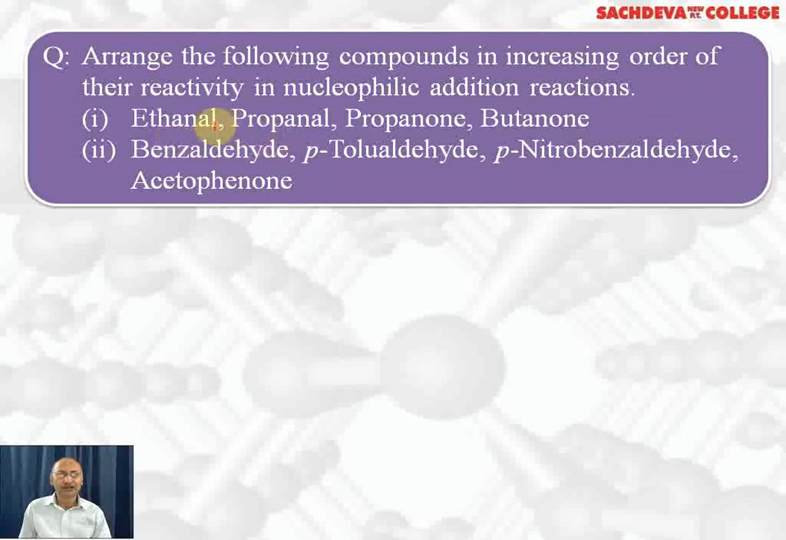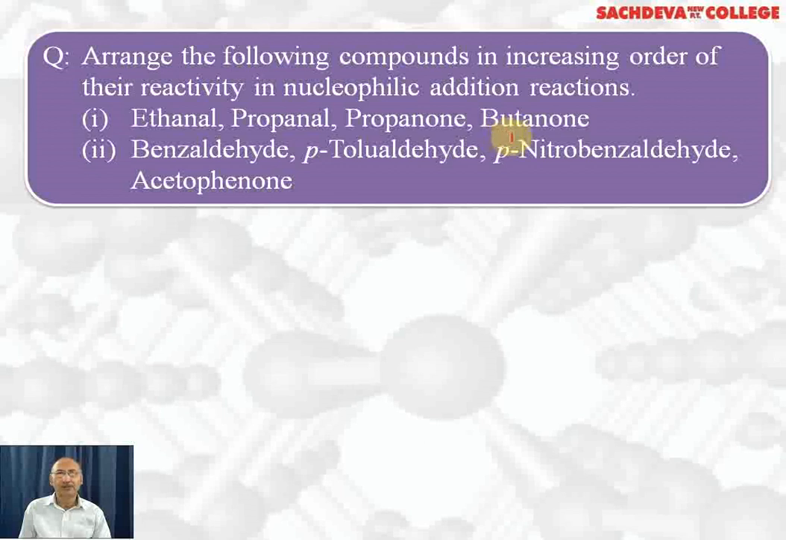So most reactive is ethanal, second most reactive is propanal, and ketones are less reactive as compared to aldehydes because there are two alkyl groups. In propanone, there are two alkyl groups which are electron releasing, so they will reduce positive charge on the carbonyl carbon and also offer steric hindrance. Butanone will have a methyl group and an ethyl group, both are electron releasing. They will reduce positive charge on the carbonyl carbon, and steric hindrance they will also offer.